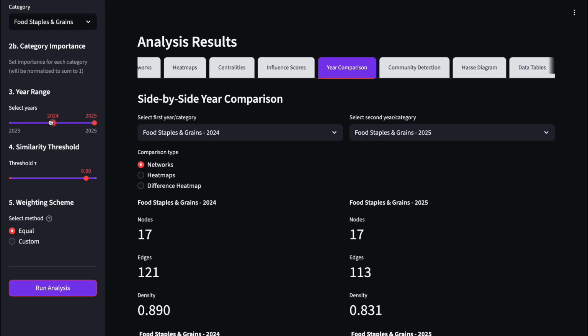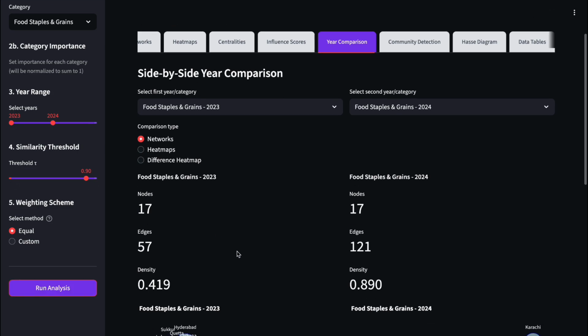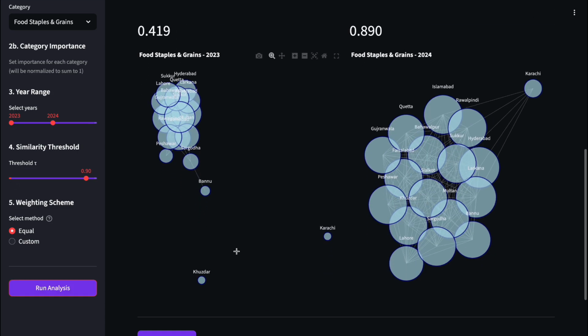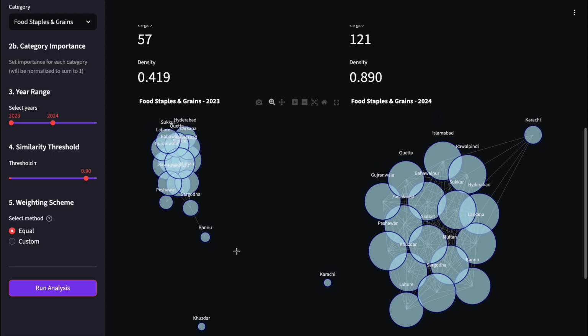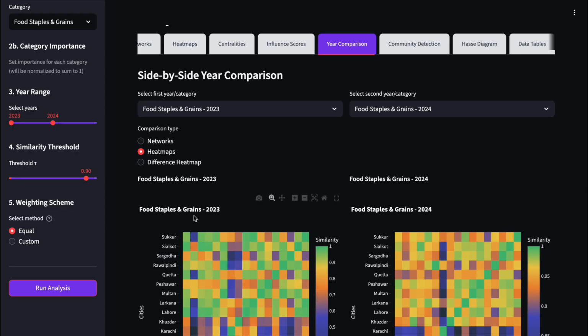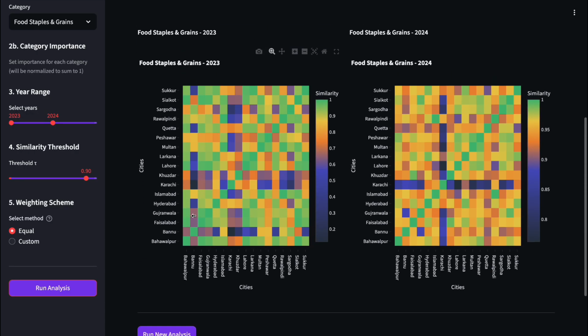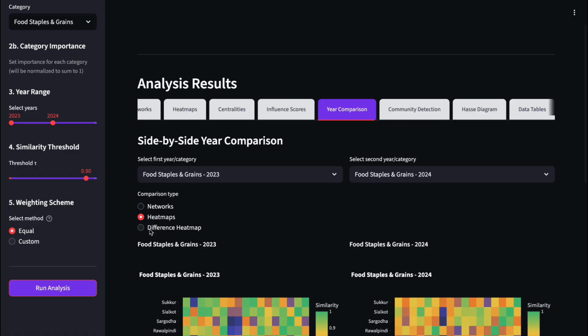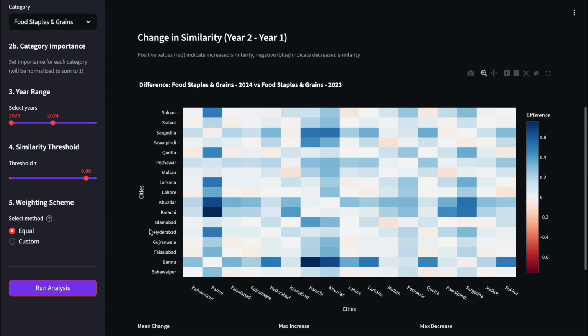Finally, we model the temporal evolution of city relationships using the temporal partial order relation, where a relation exists if the edges of one network are a subset of the edges of another. The Hasse diagram and edge count reveal that the Food Staples and Grains network dramatically grew from 57 edges in 2023 to 121 edges in 2024. This continuous path suggests a clear pattern of increasing price synchronization in the food staple market over the year.